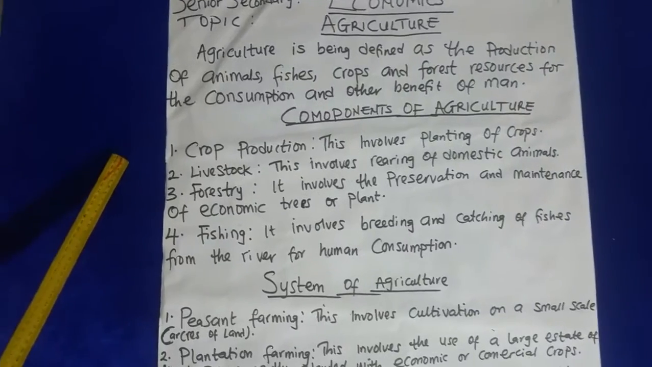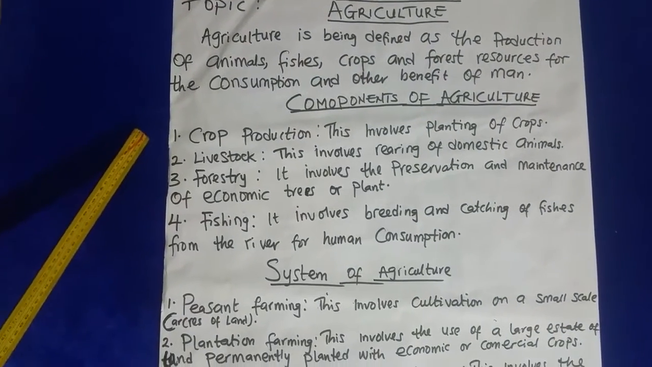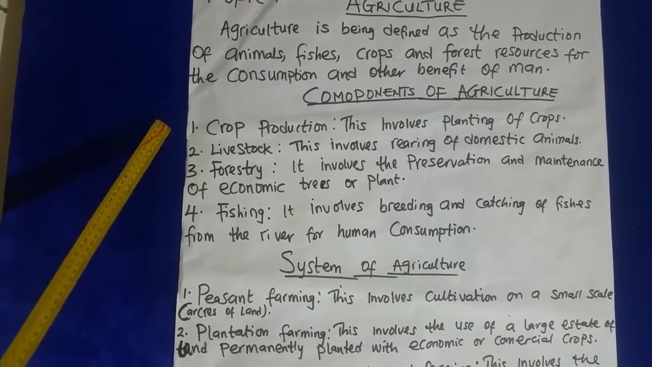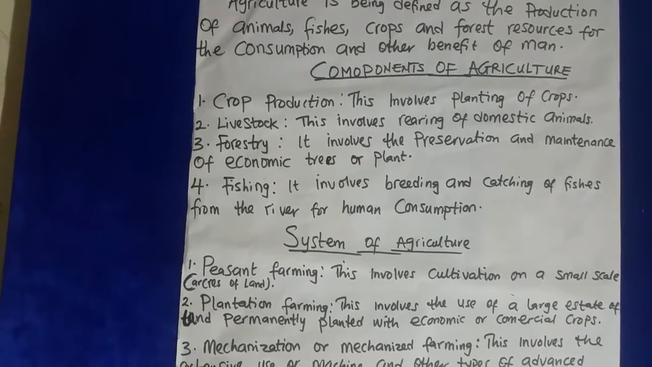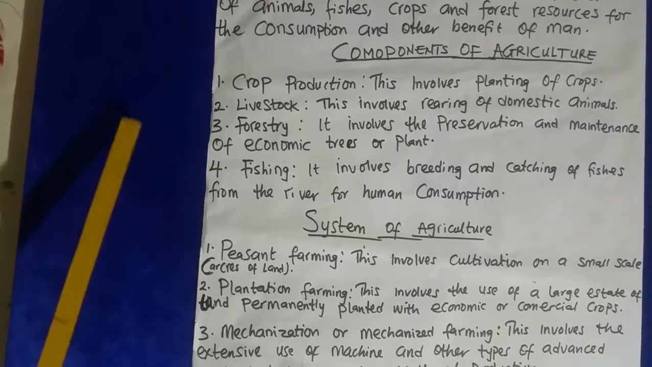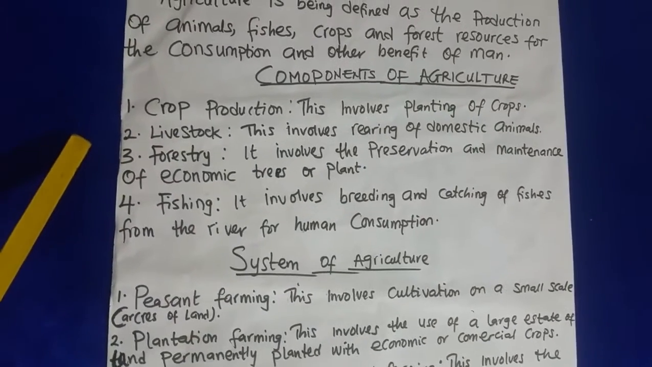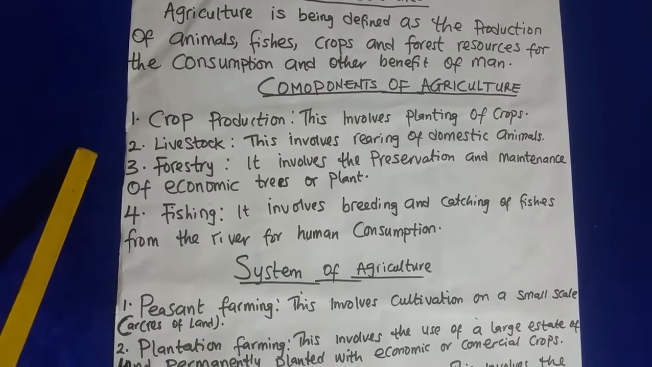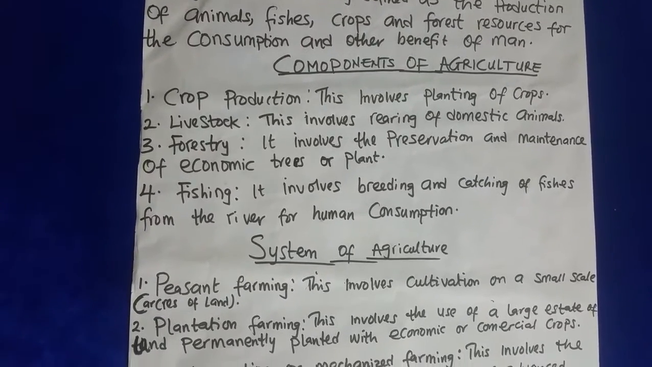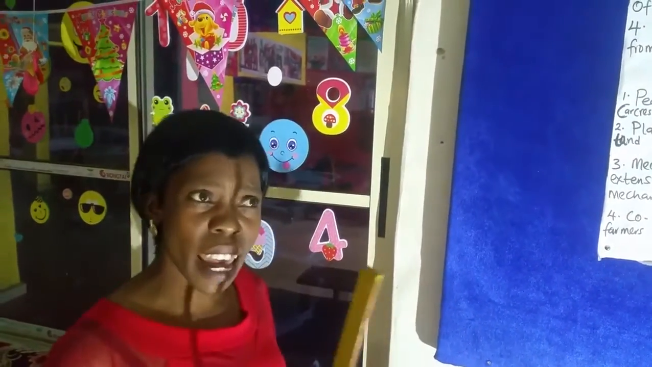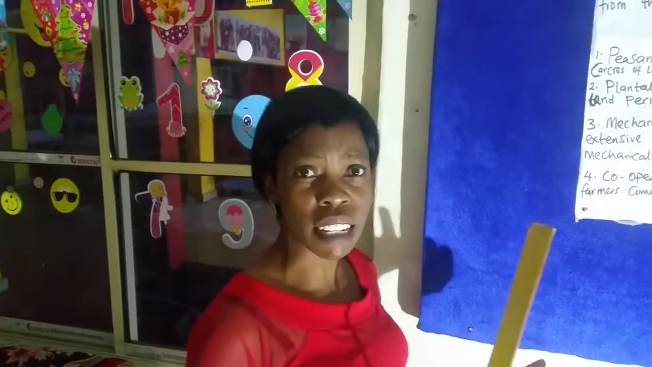One, we have crop production. This involves planting of crops. Two, we have livestock. This involves rearing of domestic animals, such as goats, pigs, fish and snails. They are all domestic animals.